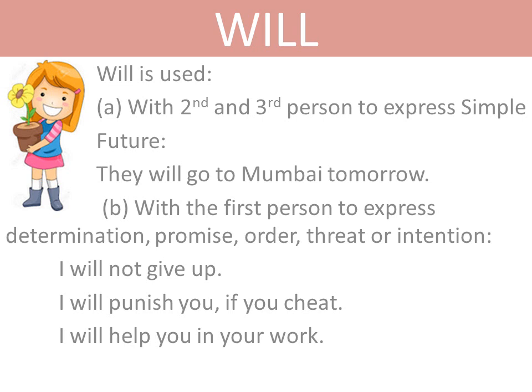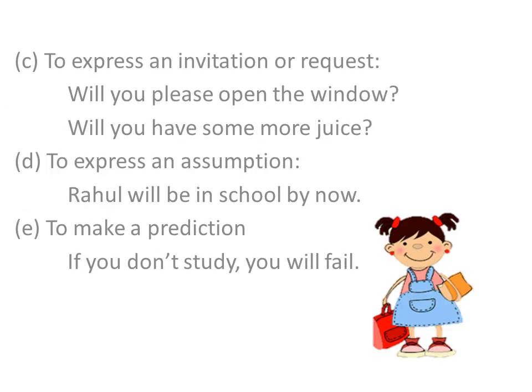So let's see the examples of the second feature of will. I will not give up. It's determination. I will punish you if you cheat. A threat. I will help you in your work. This is an offer. Okay.